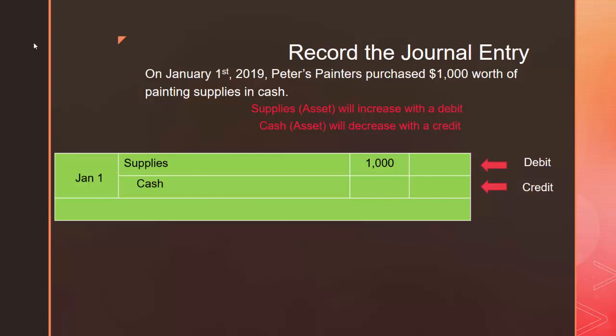And you'll notice it's proper form to indent your credits from your debits. We're going to record how much cash Peters Painters is paying for these supplies. Always going to be $1,000. And a brief description. What happened in this transaction? Well, Peters Painters purchased supplies.